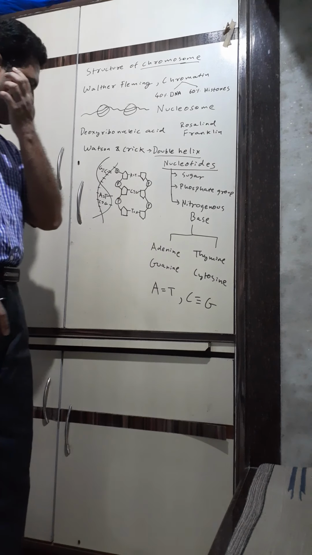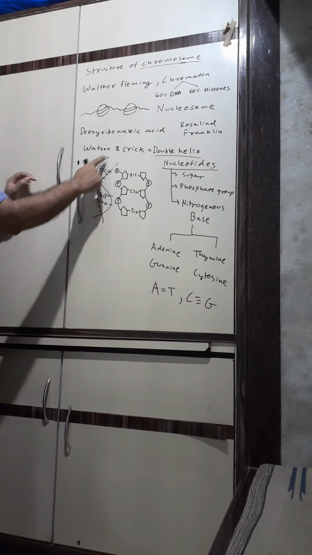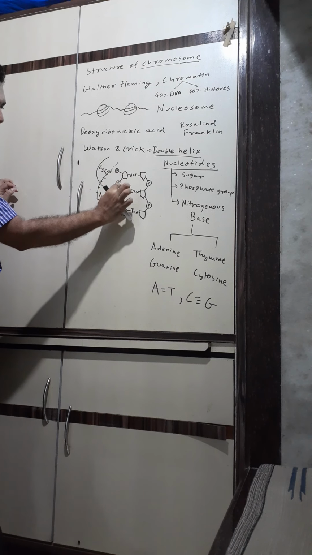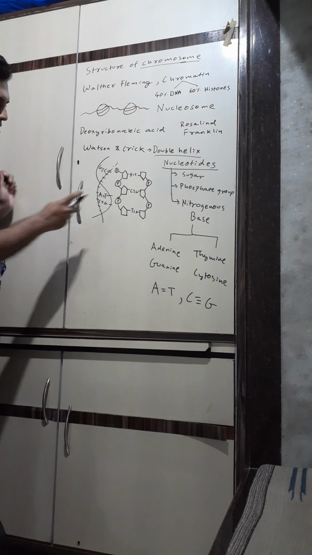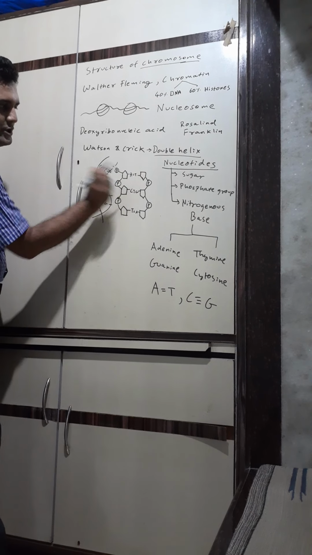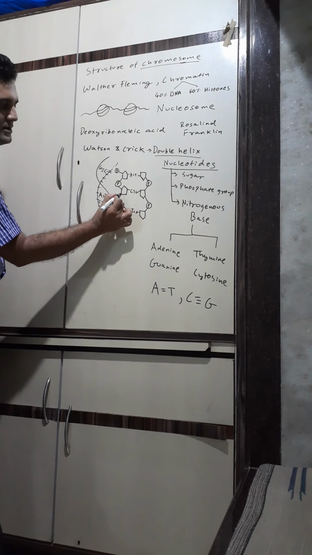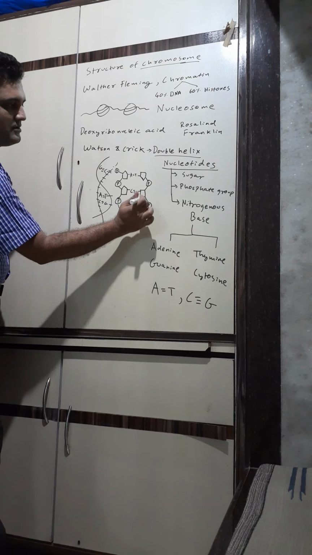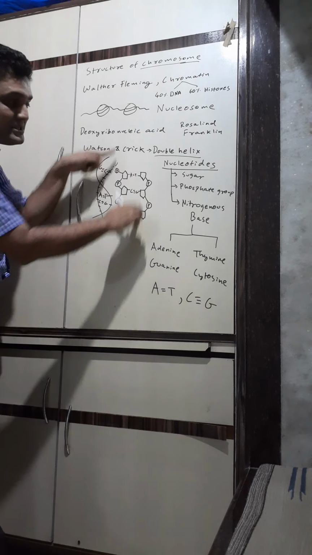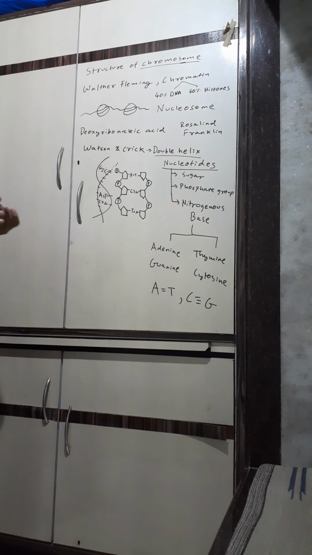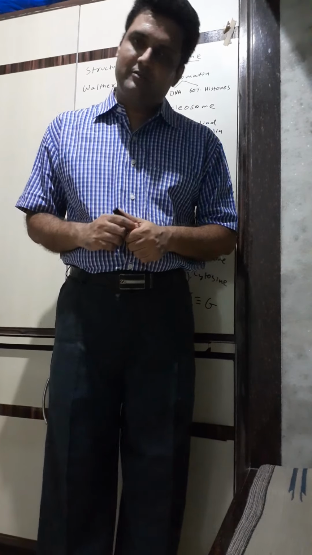So remember this. Now see, how's the strand? This is one strand, this is the other strand. Nucleotide, nucleotide, nucleotide. See this: phosphate, sugar, nitrogen base. Nitrogen base, sugar, phosphate. Because they are in opposite direction, they are called anti-parallel. So this is basically the structure of a DNA strand. I hope children you've understood the structure of a DNA strand.